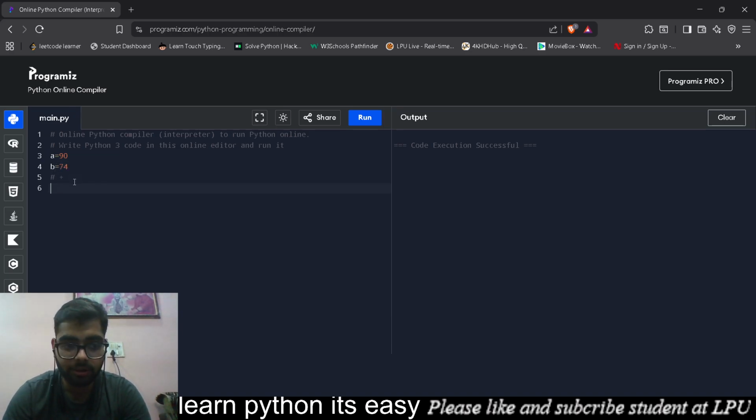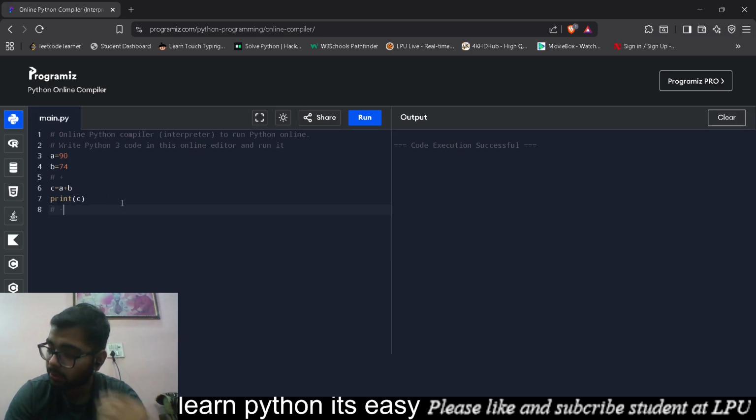For this arithmetic operator, I can just write a plus b. We have to declare another variable, c equals a plus b. Okay, and then I'll just print c.